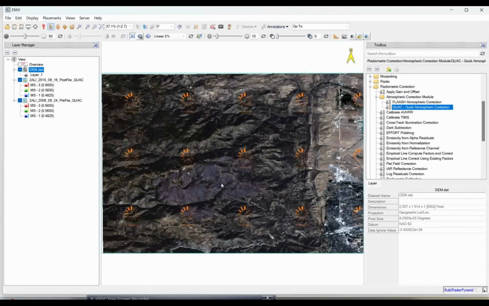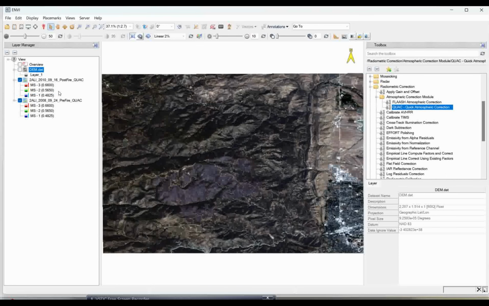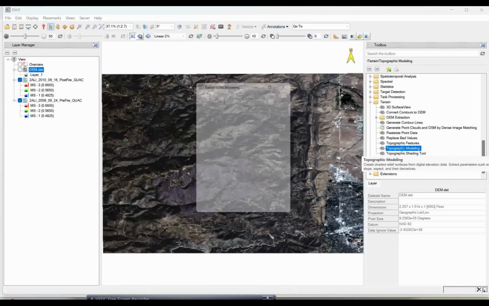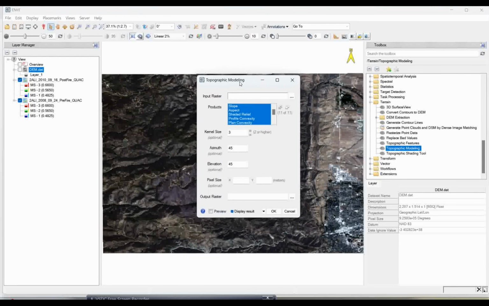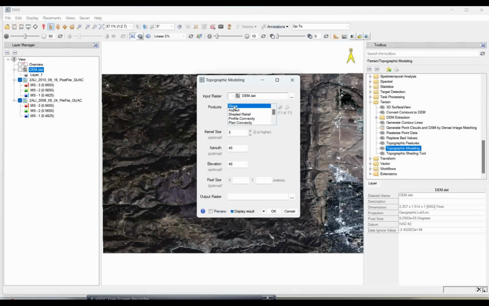So suppose this is my DEM. You need not open the DEM directly, but if you want, you can directly calculate the slope from the DEM. So how are we going to calculate the slope from the DEM? For that you need to go to the terrain tool. Under terrain, you have options for topographic modeling. So you just see here. Now here, for input data, you need to select the DEM, and you need to calculate the slope.